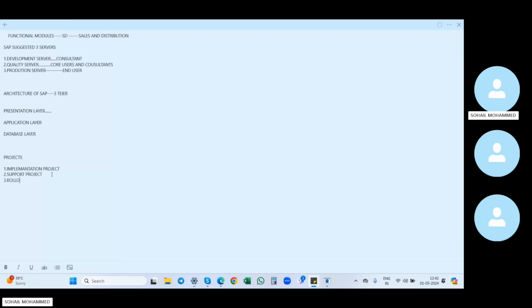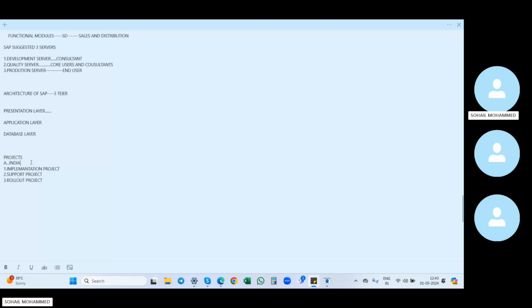Next we have the rollout project. What is a rollout project? For example, a company has already installed SAP in India. Say A is our company, located in India. A wants to expand their business to the US as well. If they want to install another business in the US, that comes under the rollout project.